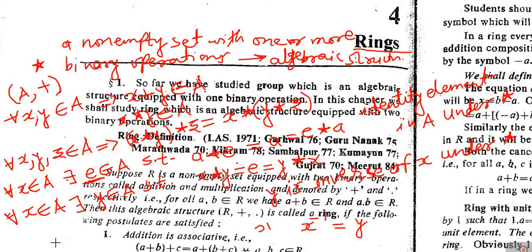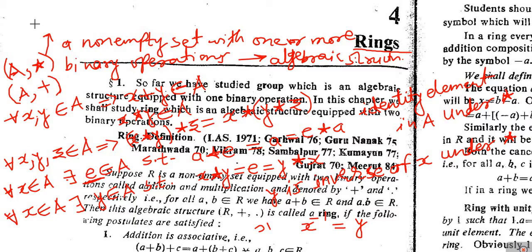So the definition of the commutative group was: if A, star, this algebraic structure, is a group, then this group will be called the abelian group if it is commutative.